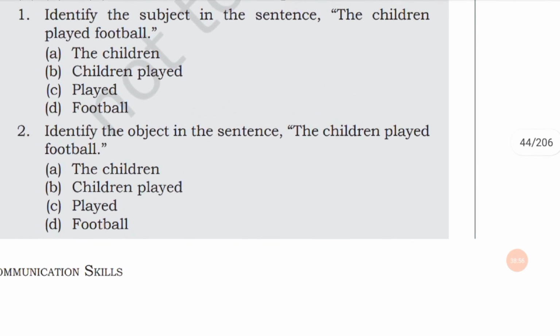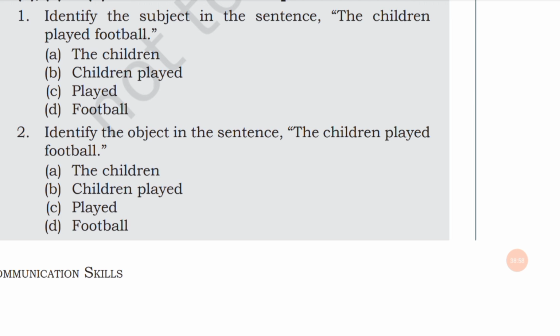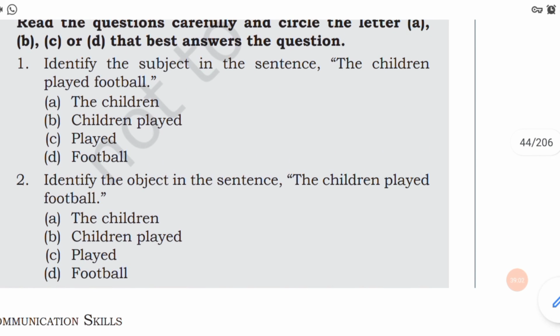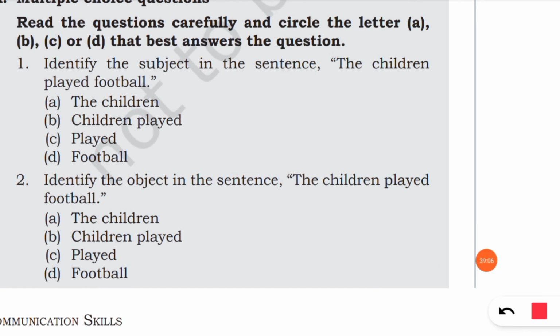Identify the subject in the sentence. The children play football. In this, the subject is the children. Identify the object in this sentence. The children played football, so the object is football.